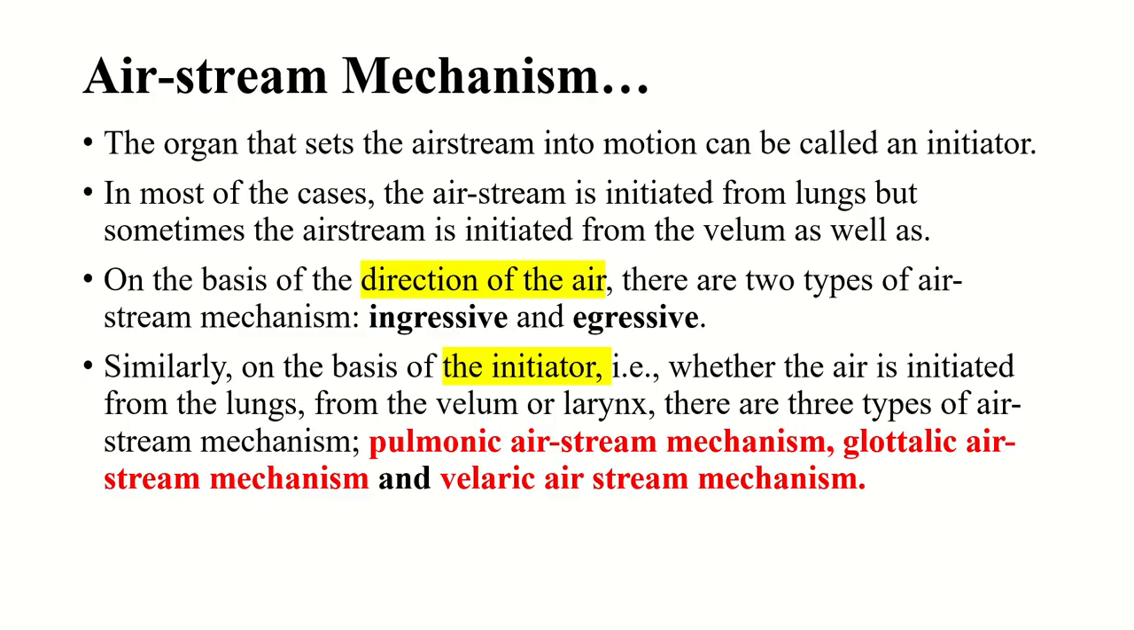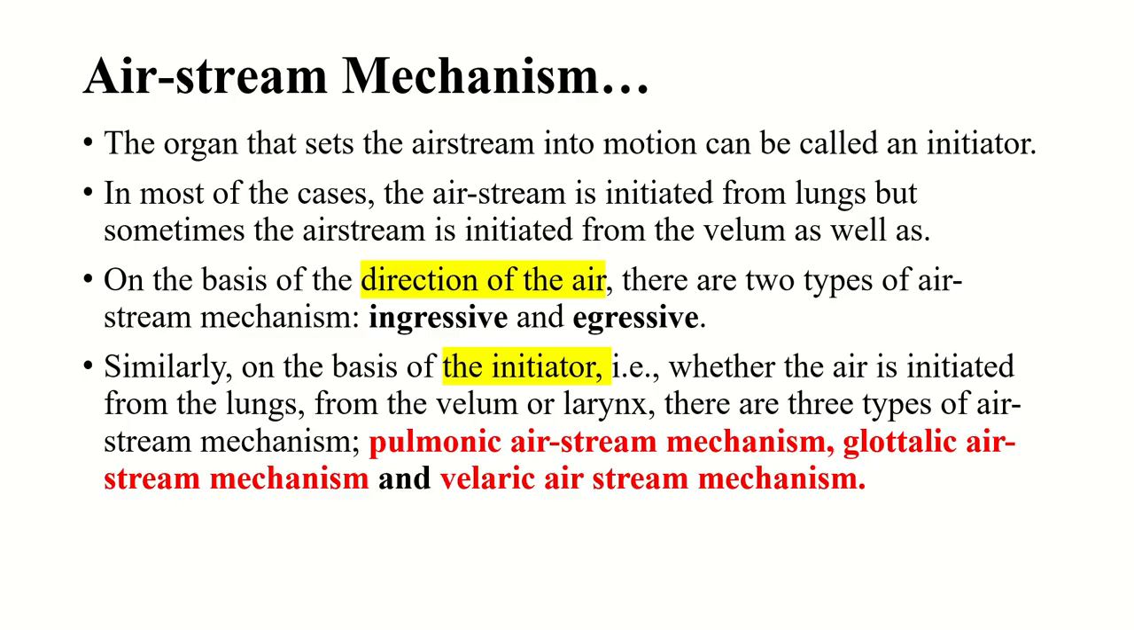I already told you. One is ingressive, which means if the air goes in, that is called ingressive air stream mechanism. And if the air goes out, that is called egressive air stream mechanism. So, on the basis of direction of the air, there are two types of air stream. One is ingressive, the next one is egressive.